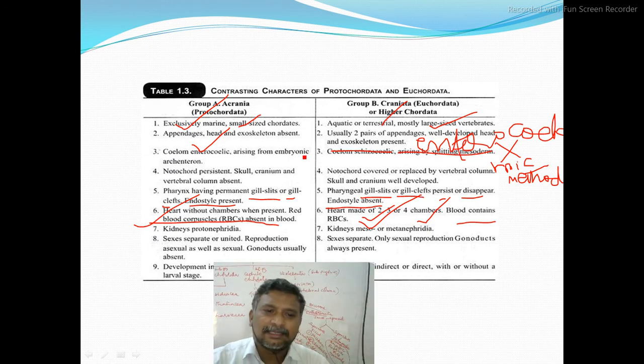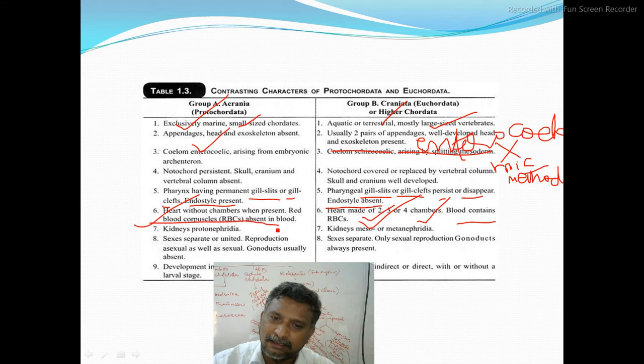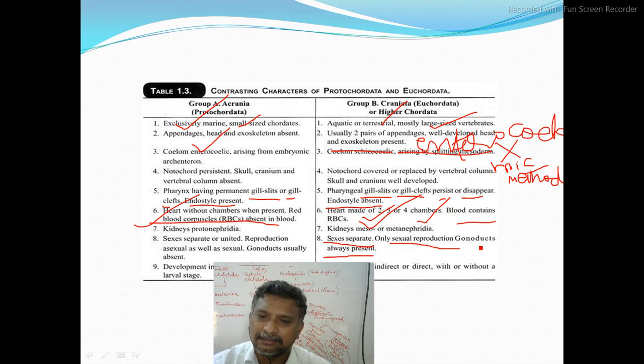Now sexes are separate or united. Reproduction may be asexual as well as sexual, but here sexes are separate. Only sexual reproduction is there. Gonoducts are always present.